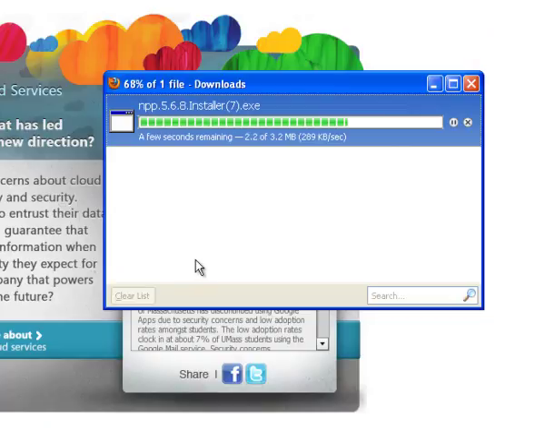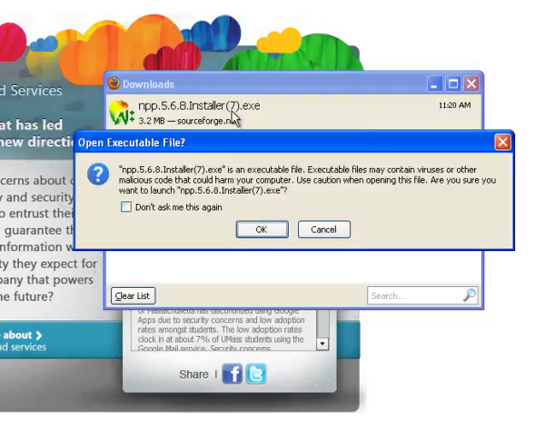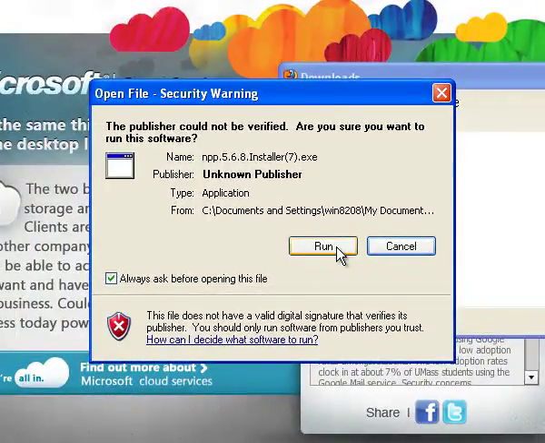This will bring up the Downloads window, and when the installer is finished, double-click on it. If you are prompted to open the executable file, click OK. And if you are prompted with a security warning, click Run.